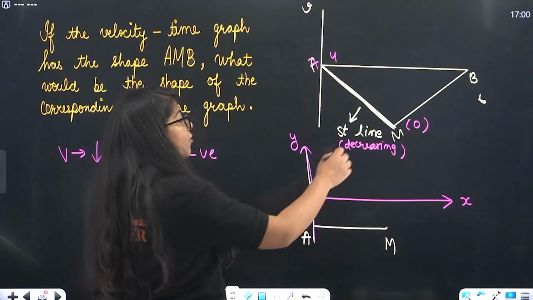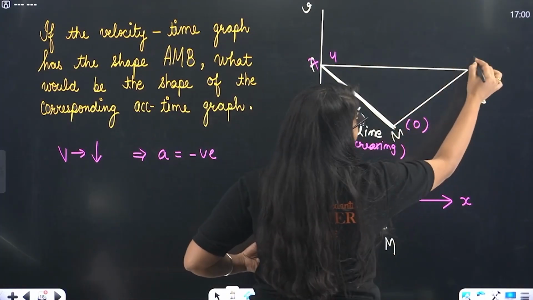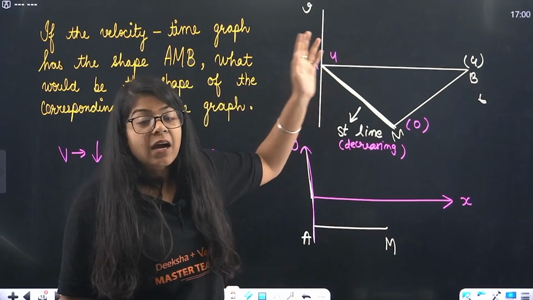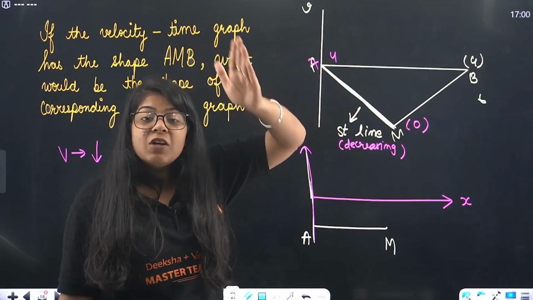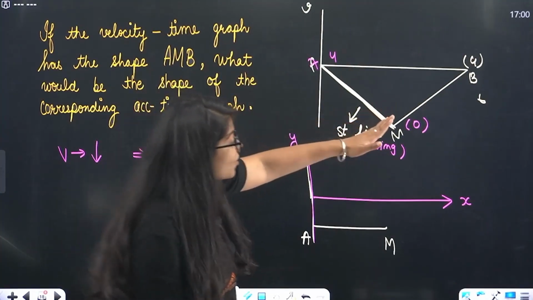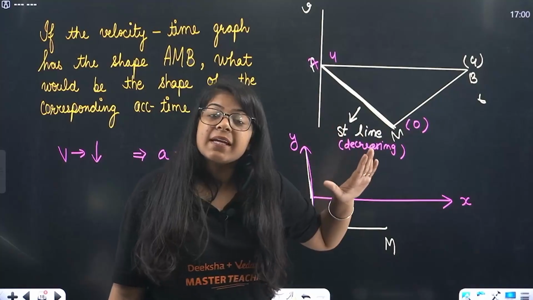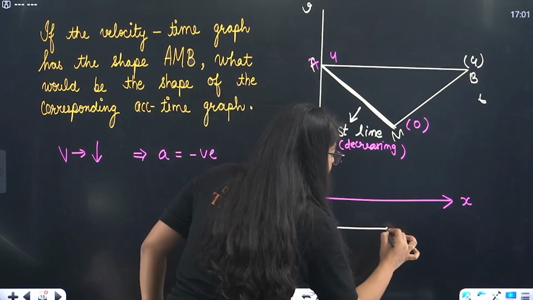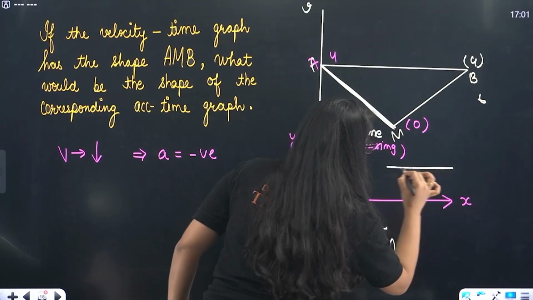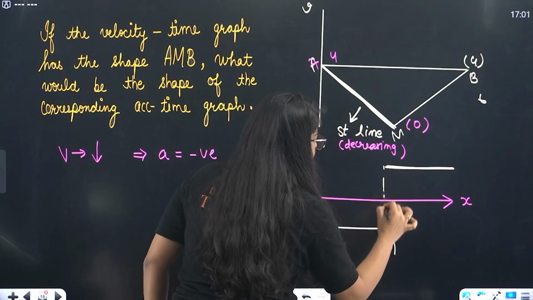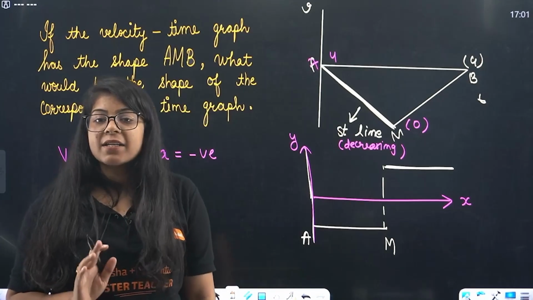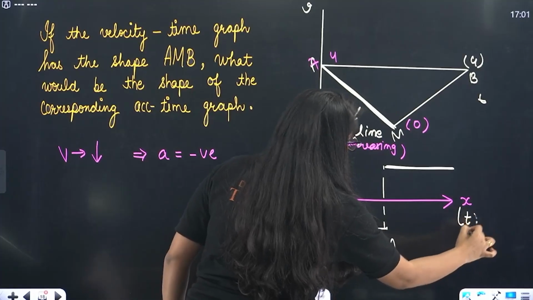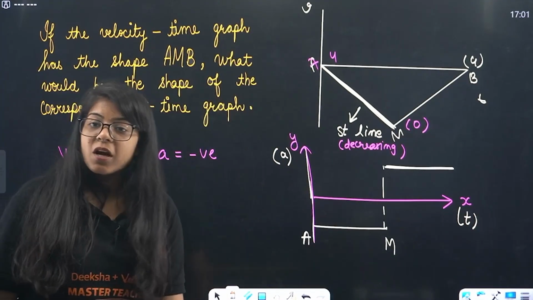Now see, velocity is again increasing. From 0 it went back to 4 meter per second. Velocity is increasing at equal intervals of time, right? So acceleration will be constant, but at this point it will be on the positive side of the axis. And that is your acceleration time graph. Understood? This is your acceleration time graph.